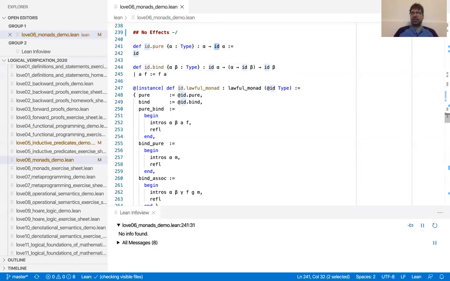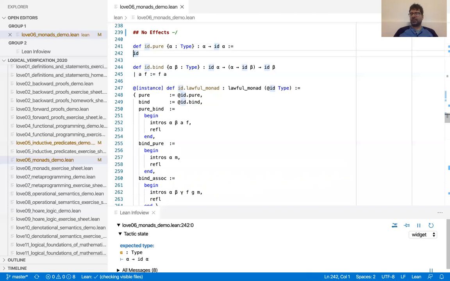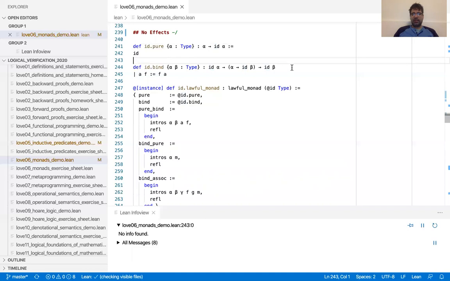So this identity here takes a type and returns the same type. This one here returns a value of type alpha from a value of type alpha. Because again, Lean doesn't distinguish between terms and types and so on. And bind is also very easy. I mean, all of these IDs here are just for decoration. You have alpha, alpha to beta, beta. So of course, if you have A and F, you just apply F to A. Don't ask any questions, it just works.